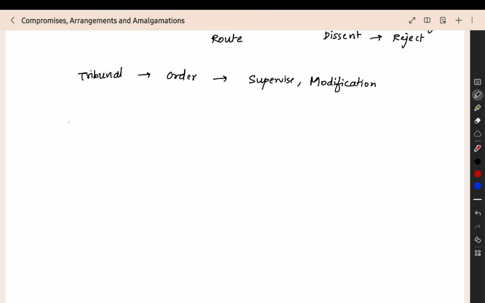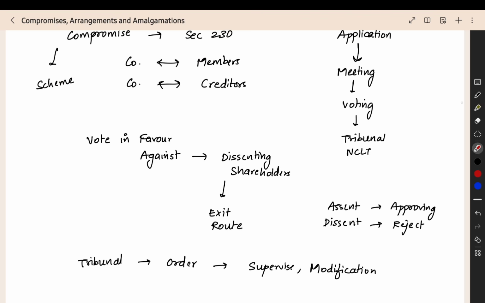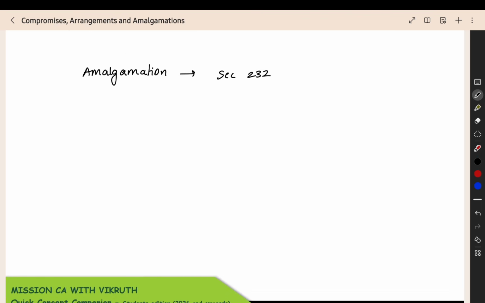Then we have the amalgamation. Amalgamation means two or more companies come together and form a new company, or one company absorbs another company. For that we have section number 232. And in this amalgamation we have a similar procedure for voting, meeting, everything. But we have some additional things.